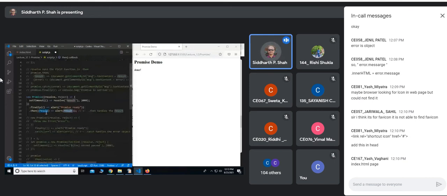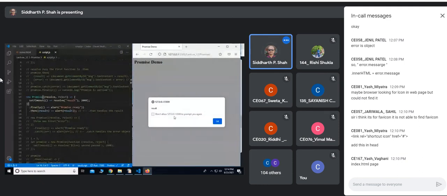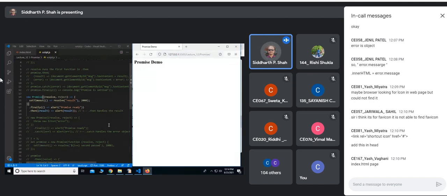Of course, this is a very basic example for talking about chains. There are better examples than this, but as we progress and when we write some code, I'll show you better examples. So let us run this. After 2 seconds, it has shown that promise ready. And then it is showing the result. So this is a chain.